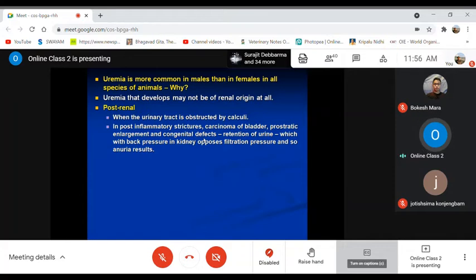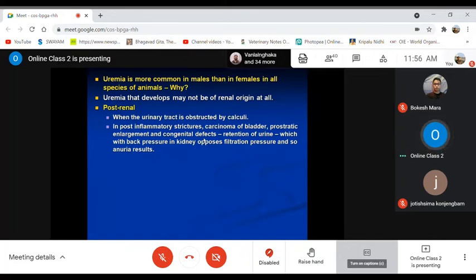Then, if urine is blocked and is not going out through the urethra, it will give back pressure to the kidney, opposing the filtration pressure. The urine will get back and be retained. It will not be coming out. Urine is not out. The urination is not there.